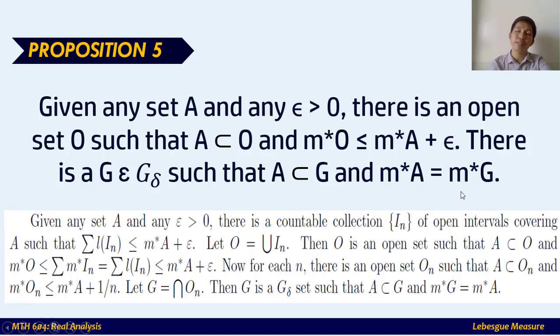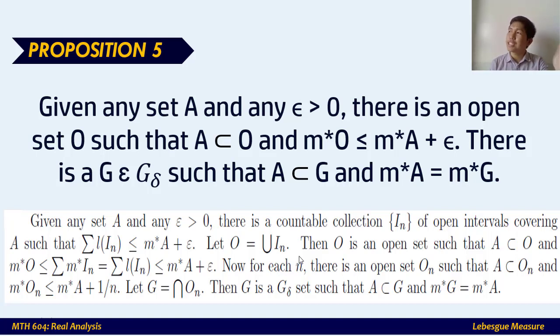For the second part, that m star A is equal to m star G, for each n there is an open set O sub n, the union of selected open intervals covering A, such that A is a subset of O sub n, and m star O sub n is less than or equal to m star A plus 1 over n, given that n is an element of the natural numbers.